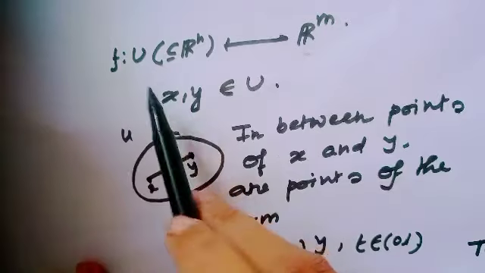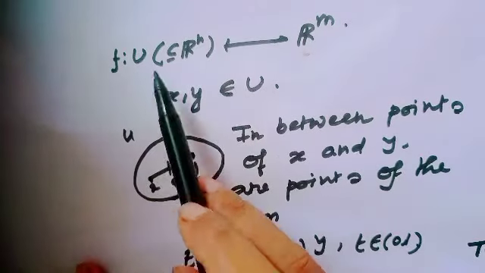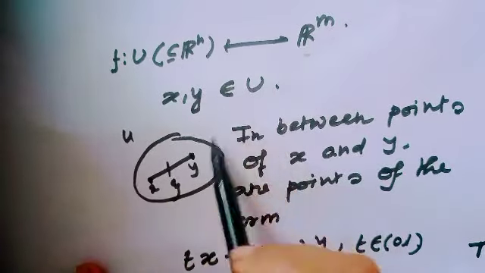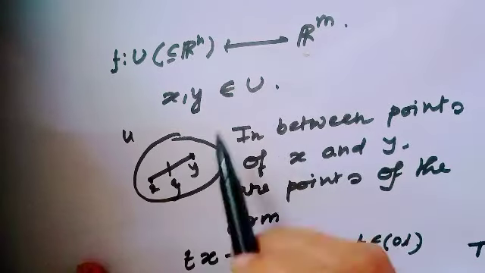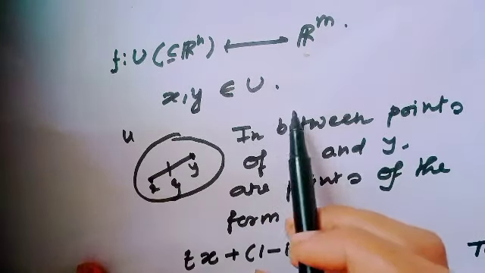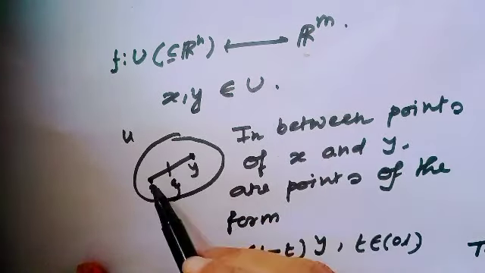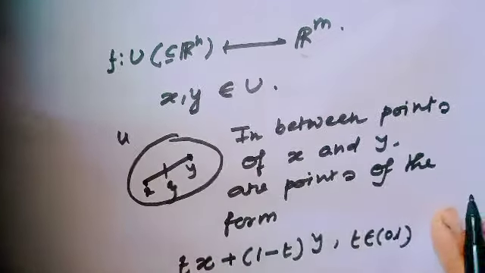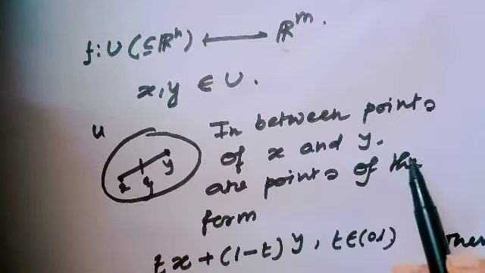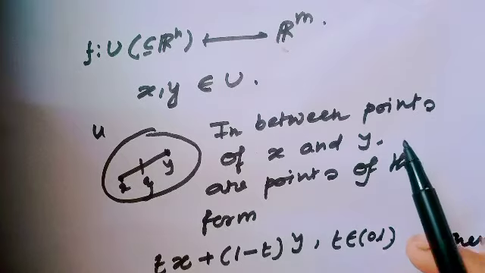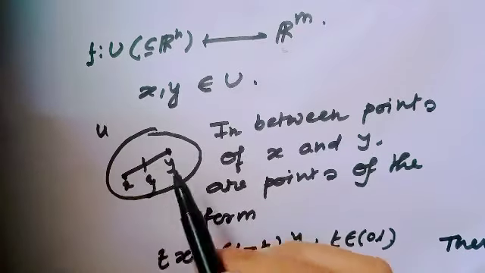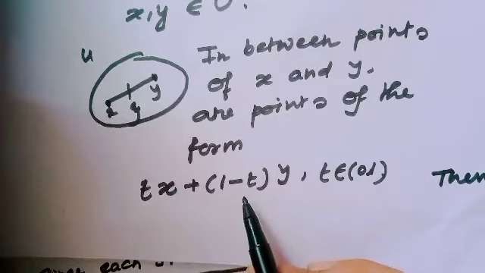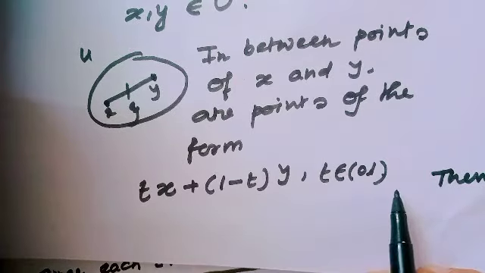Now, consider a function f from U to Rn, where U is a subset of Rn, and consider two points x and y belongs to U. Here consider x and y to be any arbitrary points. Then, since we are in a vector field, the points between x and y are of the form tx plus (1 minus t)y, where t belongs to the open interval (0, 1).